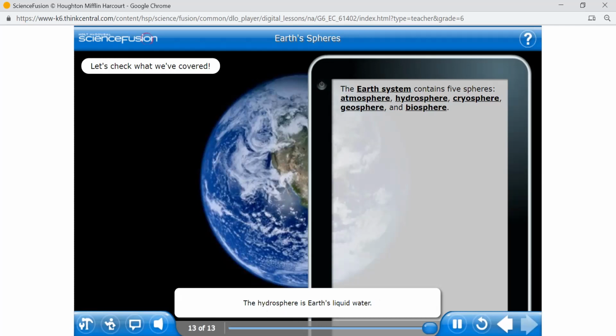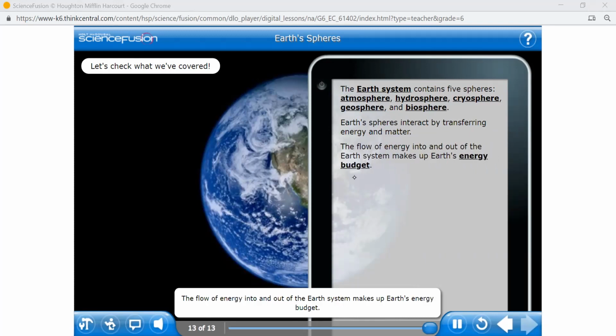The hydrosphere is Earth's liquid water. The cryosphere is Earth's frozen water. The geosphere is the mostly solid, rocky part of Earth. The biosphere includes all the living things on Earth. Earth's spheres are all connected. They interact by transferring energy and matter back and forth.